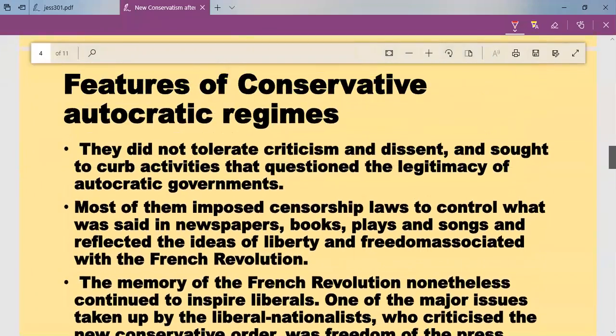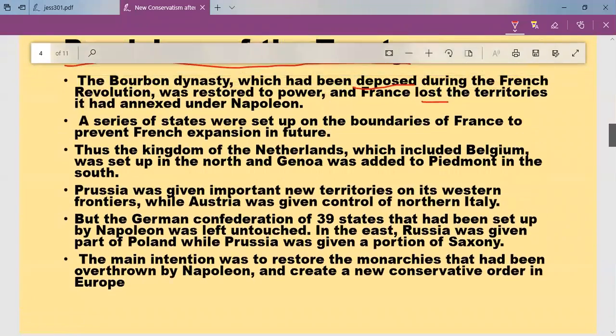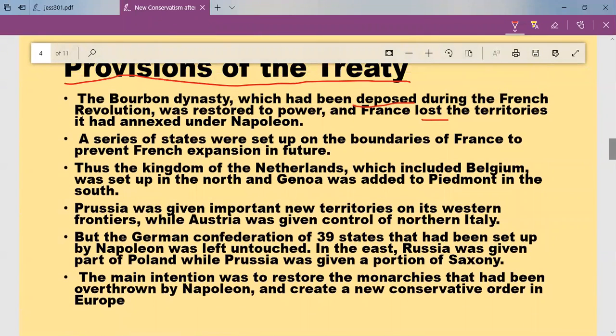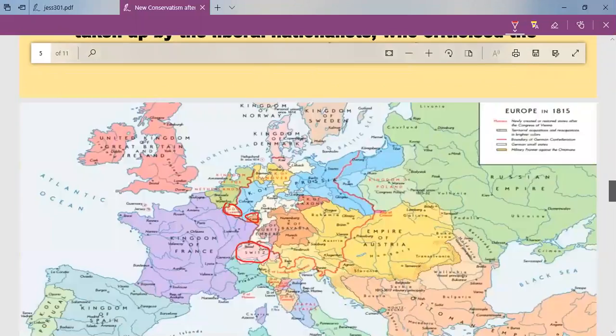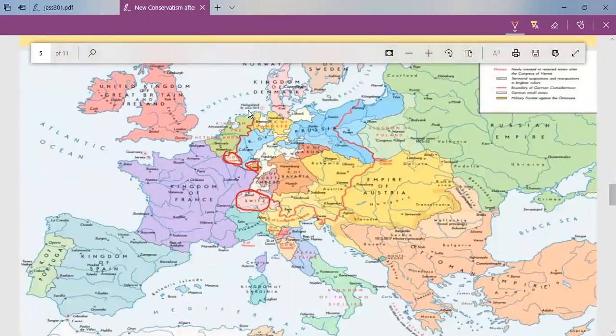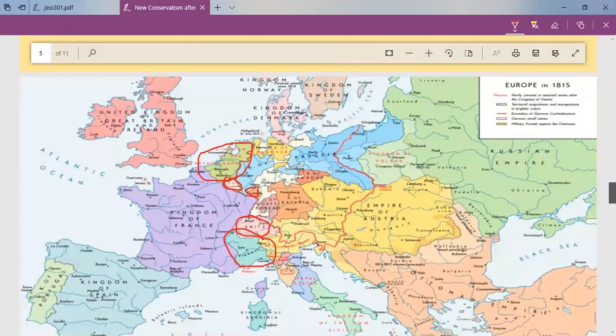That was an imaginary example I told for your understanding. Okay, Nepal and India story. It's like an example. Now a series of states were set up on the boundaries of France to prevent French expansion in future. Thus, the Kingdom of Netherlands, which included Belgium, was set up in the north and Genova was added to the Piedmont in the south. So first of all, let us see where is the Kingdom of Netherlands. So you can see the Kingdom of Netherlands over here. Kingdom of Netherlands in the north was created. So this was one kingdom. Then the Piedmont area. This is the Piedmont area that was also there. Also one kingdom was created.